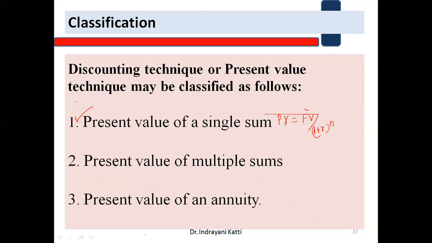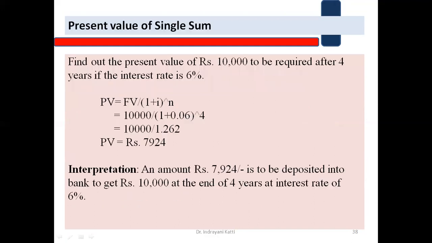And the third one is present value of annuity. Okay, so an equal series of amounts will be there. So the present value of that same series of amounts we are going to calculate in the third. But in this video, I'm more focusing on the present value of a single sum. Okay, so let's come to the problem. A simple problem we have taken here.